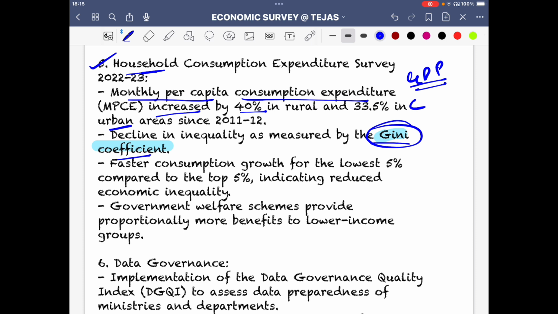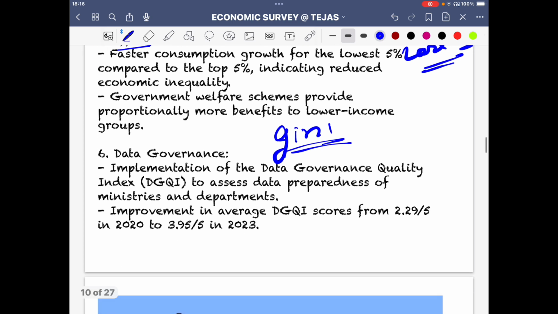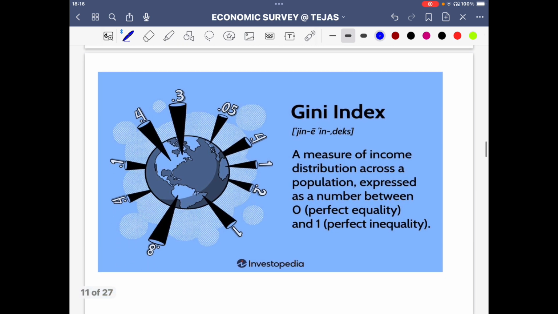Now you will get questions in your prelims, whether you are aiming at UPSC or state services or SSC, you will get a question on the Gini coefficient. What it is, how it is derived, what it implies, what the Lorenz curve is. These are very important topics for prelims. These are whole chapters in themselves in economics, so I will tell you only the basics here. So the Gini coefficient, what it is. Let's come to the Gini coefficient itself.